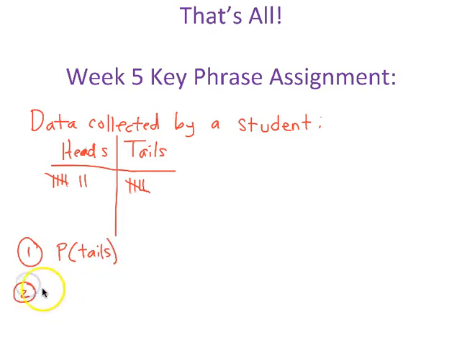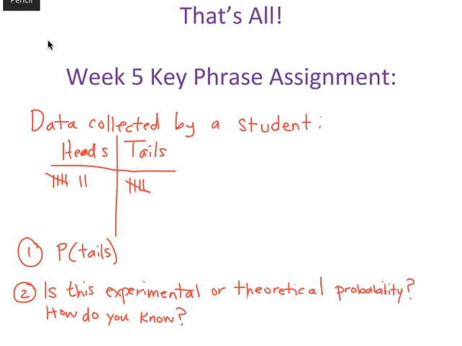The second question is, is this an example of experimental probability or theoretical probability? And how do you know? And that is it.